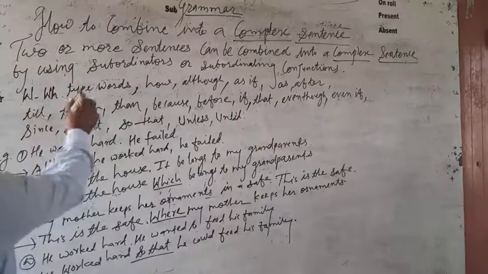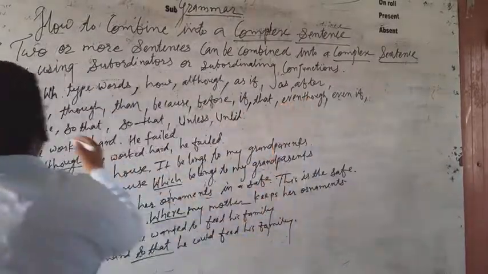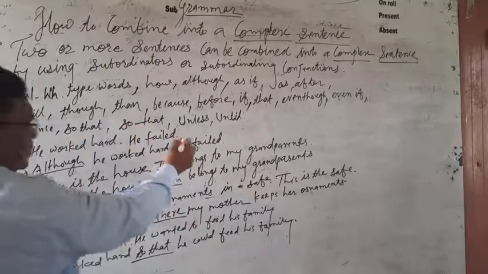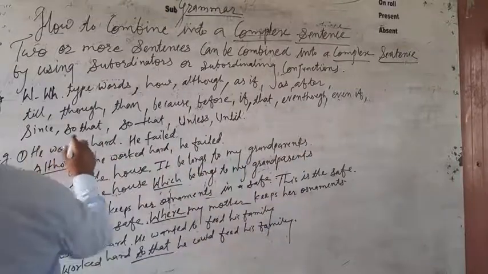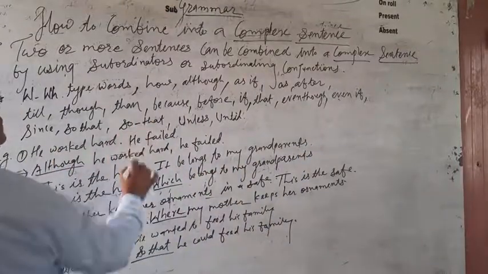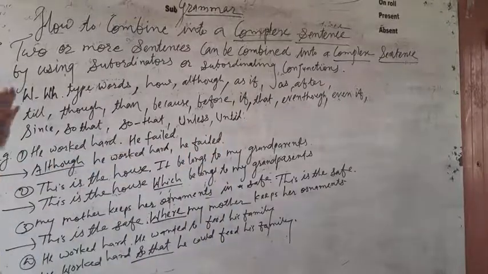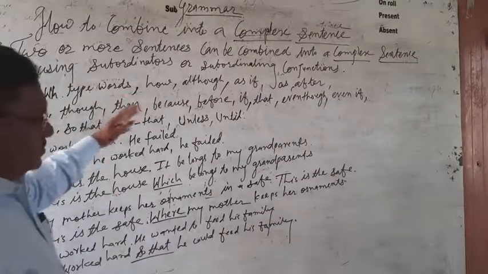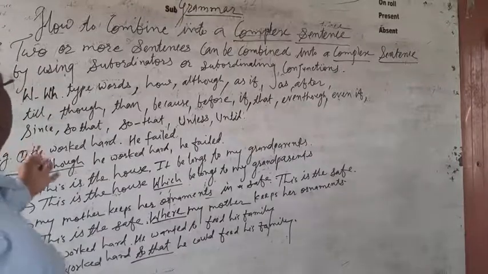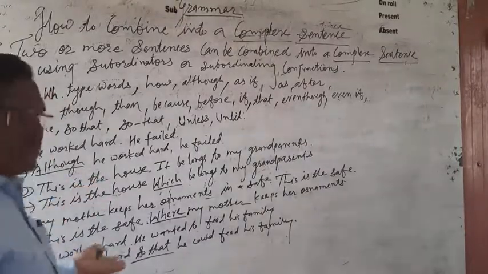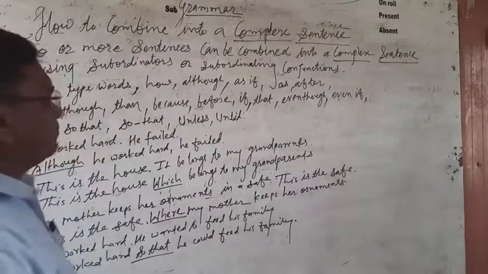Now see here, WH type words, how, although, as if, as, after, till, though, then, because, before, if, that, even though, even if, since, so that, unless, until. These are the subordinates or subordinate conjunctions to combine complex sentences. So with these subordinates, we can combine two or more sentences into a complex sentence.